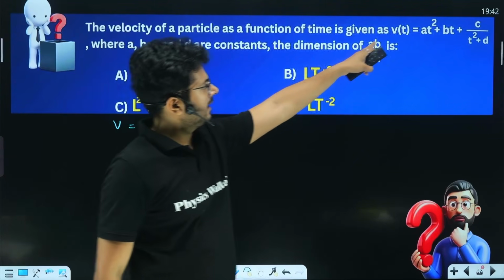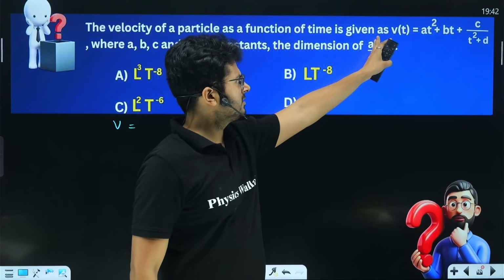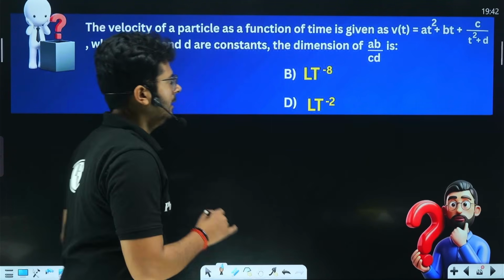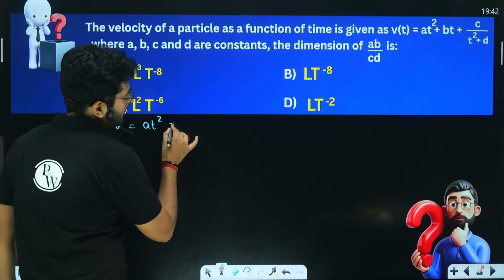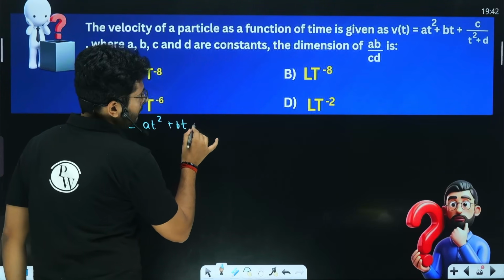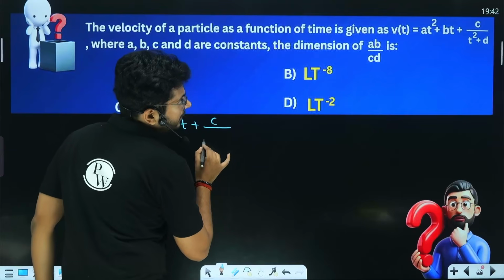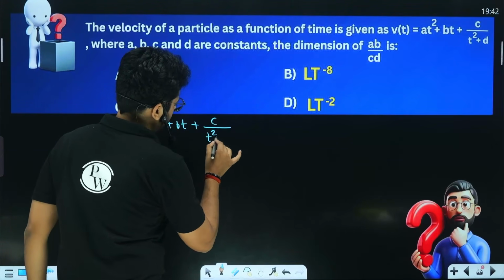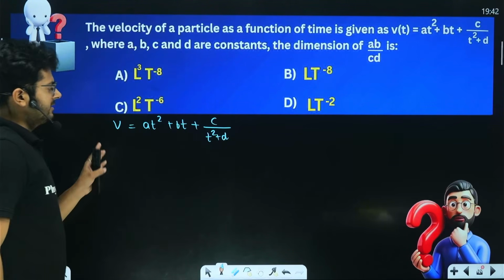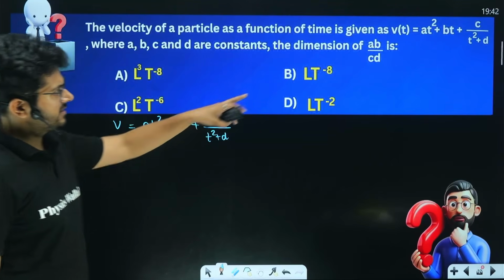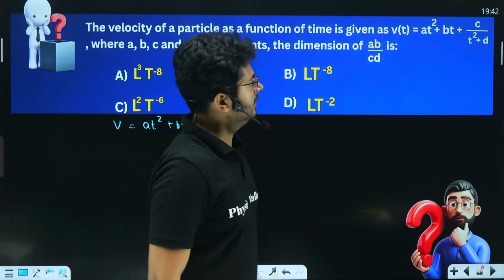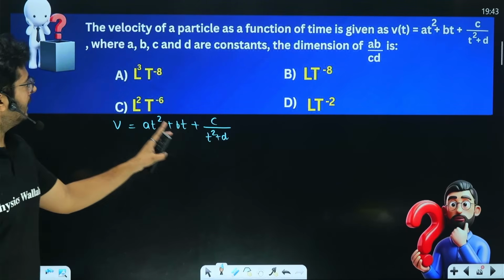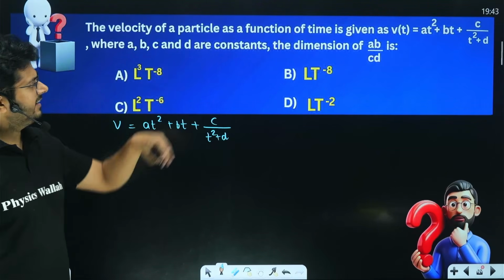what is this t in the bracket? It is giving you the velocity at time t is at square plus bt plus c upon t square plus d. Right? Velocity of a particle is given with this expression. This is saying that velocity at time t, it is not v into t, right? So velocity at time t is this, right? Where a, b, c and d are constants.